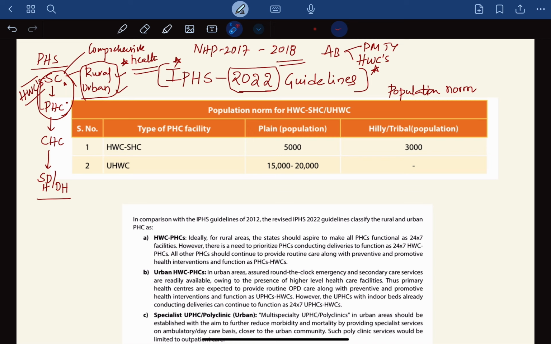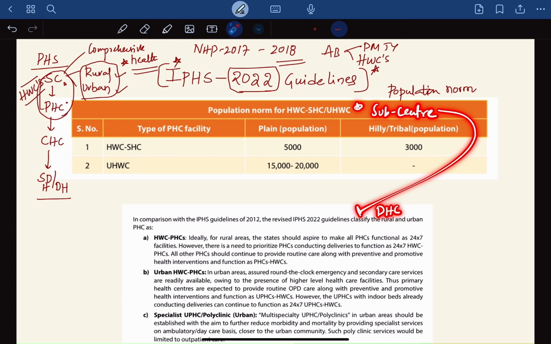Because it is catering to the rural areas, we still see plain population and people who are living in the tribal population. In the plain population, the population norm is that for every 5,000 people there should be one sub-center. Whereas in tribal or hilly areas, for every 3,000 people there should be a sub-center. With regard to urban, the urban area itself is a plain area, right? So the urban health and wellness center can cater to a population of 15,000 to 20,000. This is regarding the sub-center.